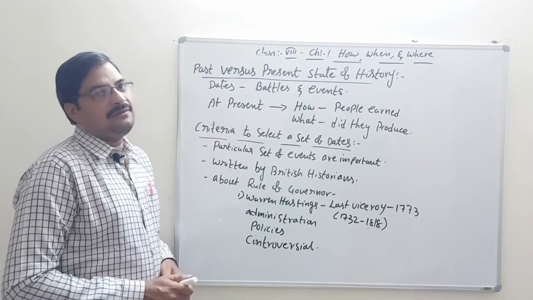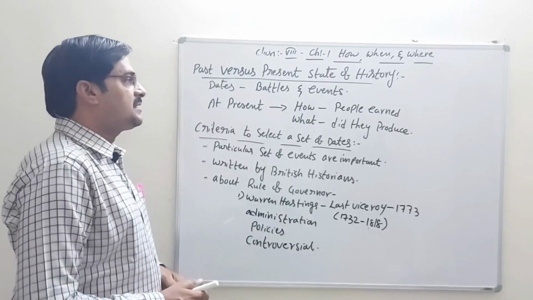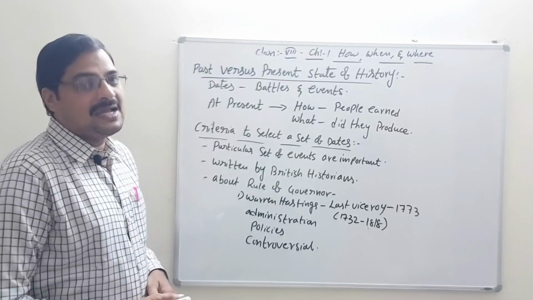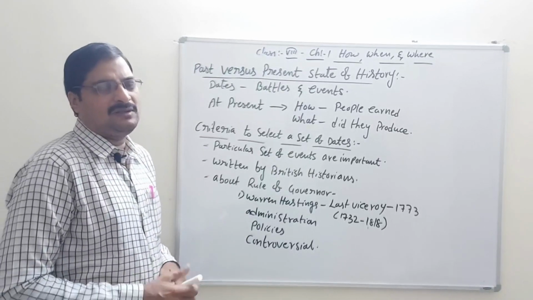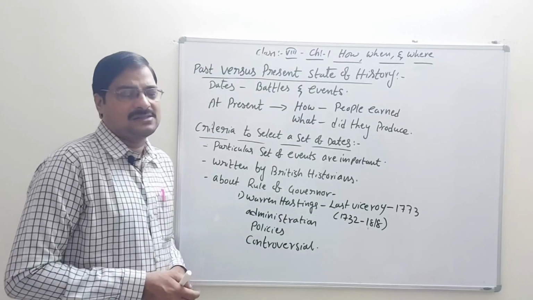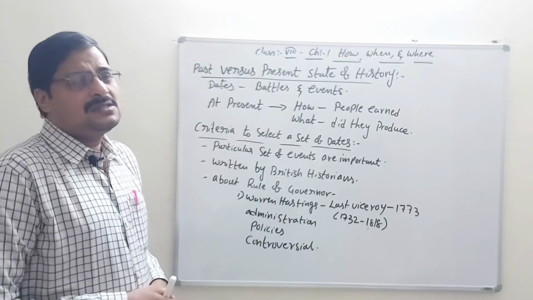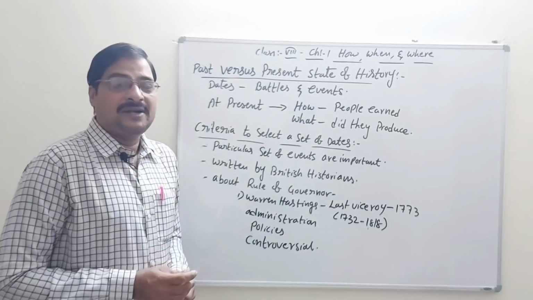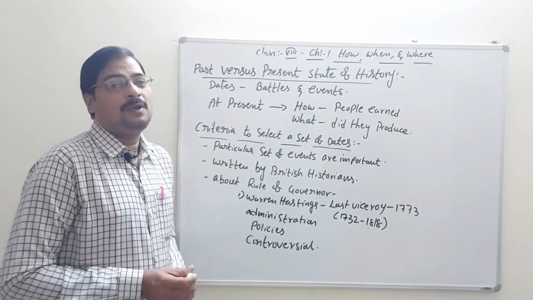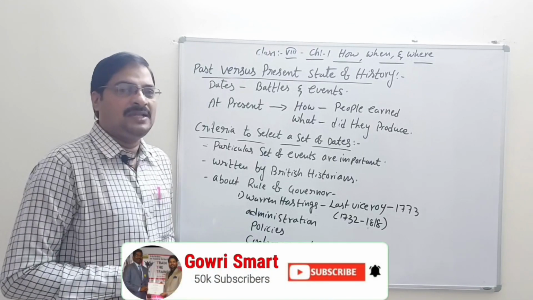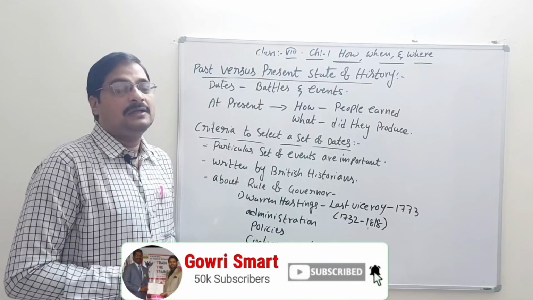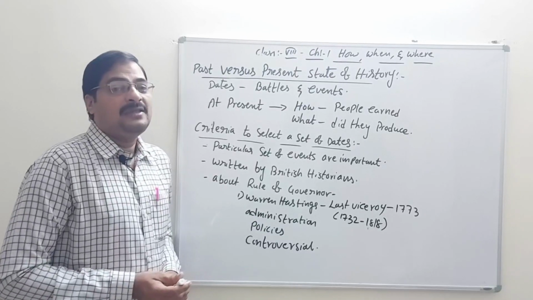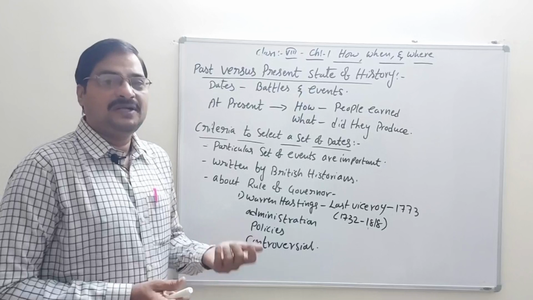We learn some dates. According to the dates, we learn about the past battles and events only. What are battles? Battles means wars, and events. Many kinds of events, such as the trading systems, how the people paid the revenue, meaning taxes, and how the farmers suffered to pay the taxes to the Britishers.